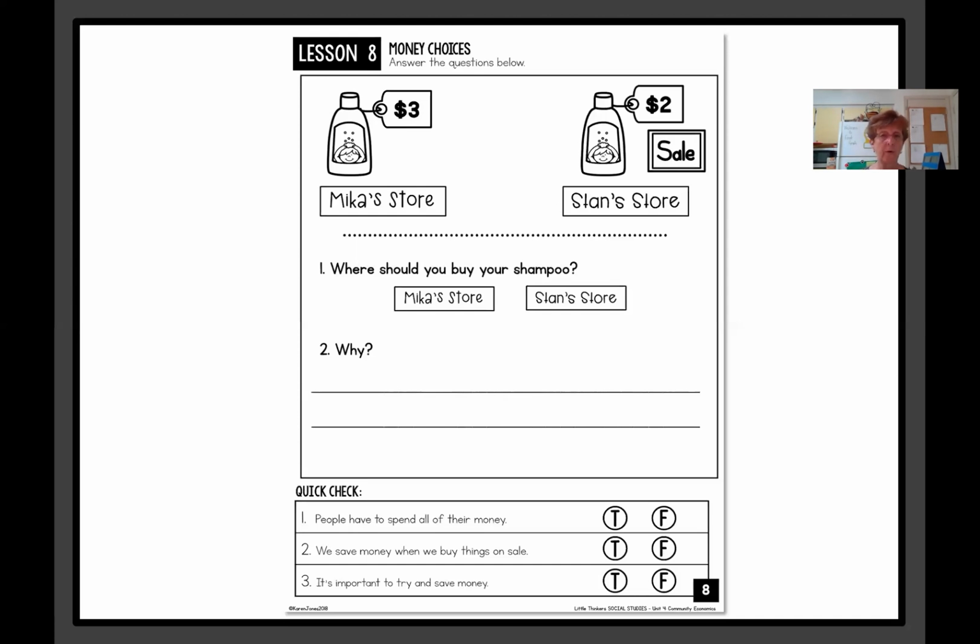Boys and girls who are earning an allowance, even though it's not as much money as mom and dad are making, and you don't have to pay for food or clothing or shelter, it's still a good idea to make sure that you take some of that money from your allowance each week and put it into your savings. And then what you haven't put into savings, you then have to spend on something that you might need or want.